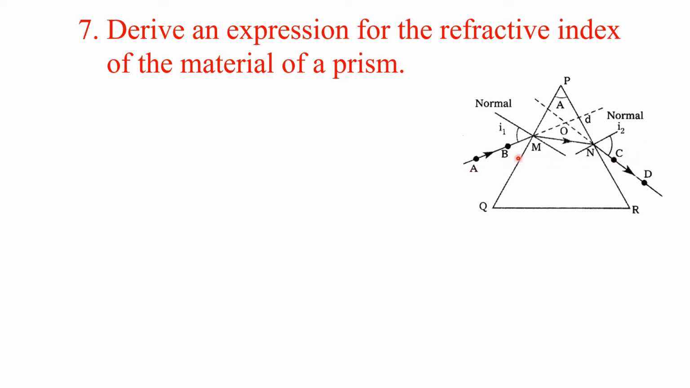Here A and B are 2 pins, and the images of the 2 pins are C and D. Extension of the incident ray and extension of the emergent ray meet at this point O.